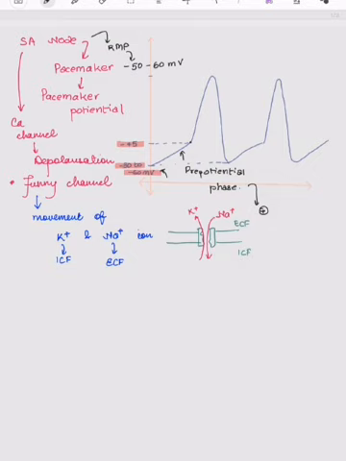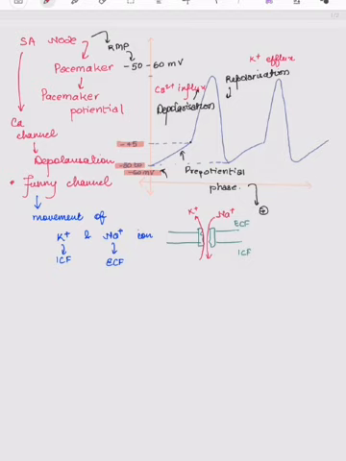At -45 millivolt, the calcium channels open, which causes the depolarization of the cell, and then repolarization occurs due to the opening of the voltage gated potassium channels. In repolarization, potassium efflux occurs, and during depolarization, calcium influx occurs.